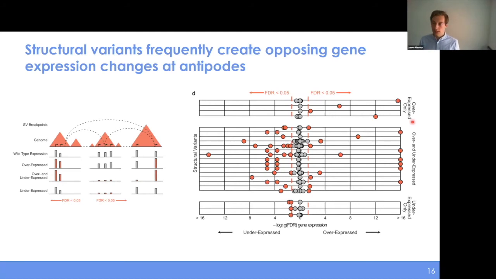This seems to be the more consistent idea with what we've been able to find, that these altered regulatory element contacts may be what's leading to some of these genes being differentially expressed.